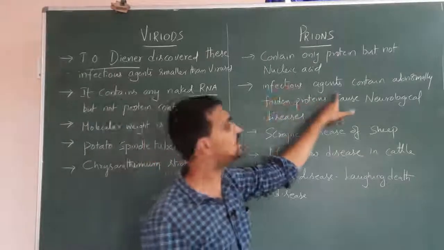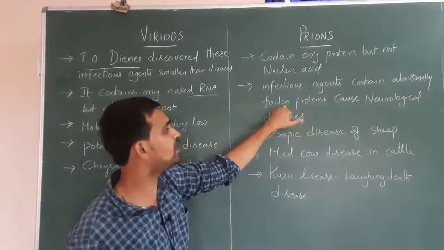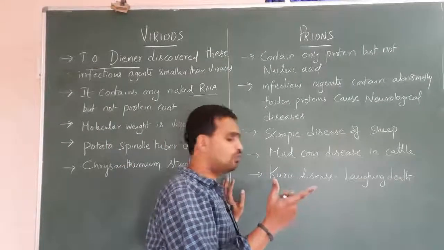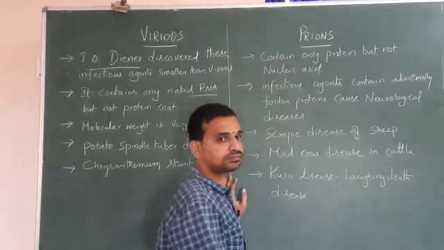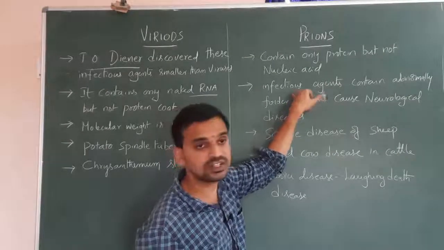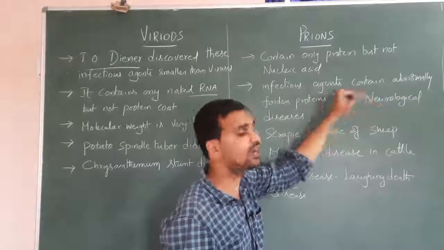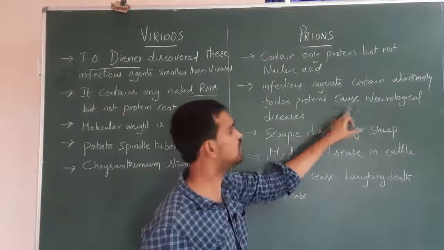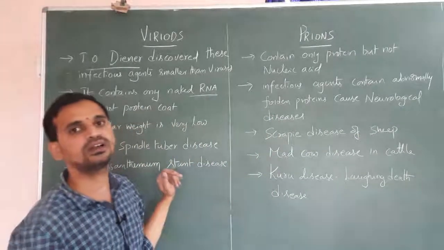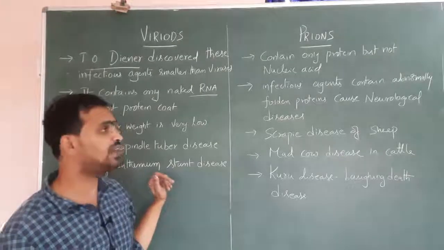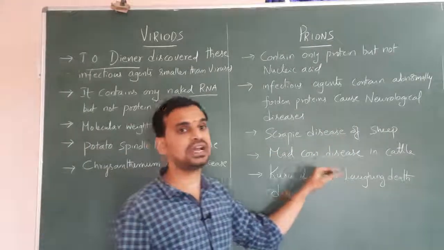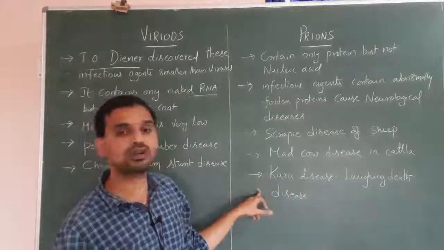Next, these are the infectious agents that contain abnormally folded proteins which cause neurological diseases. The proteins are abnormally folded. So folding of proteins, that we are going to discuss in molecular biology. So prions are the infectious agents which contain abnormally folded proteins and cause neurological diseases. Some examples of these diseases are scrapie disease of sheep, mad cow disease in cattle, Kuru disease. Kuru disease is also called laughing death disease.